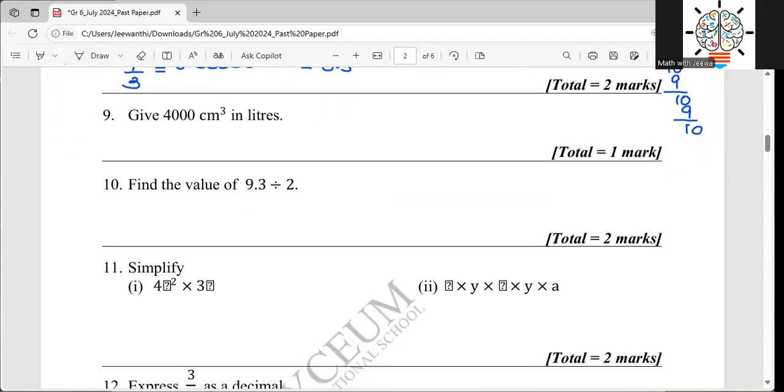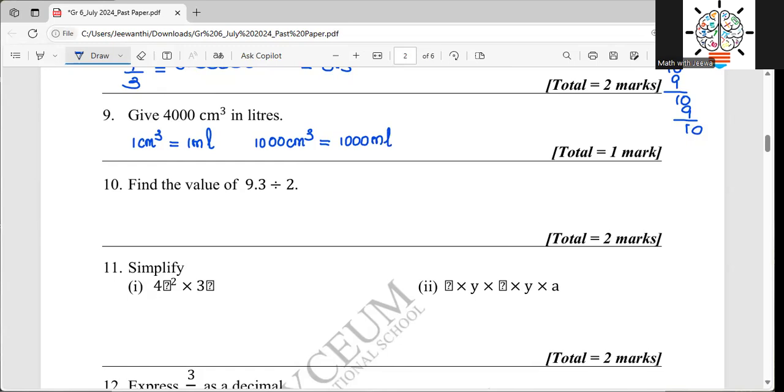Give 4,000 cubic centimeters in liters. First of all, we will learn what relationship we can see between cubic centimeters and milliliters. I will show you: 1 cubic centimeter is equal to 1 milliliter. If so, 1,000 cubic centimeters equal 1,000 milliliters.